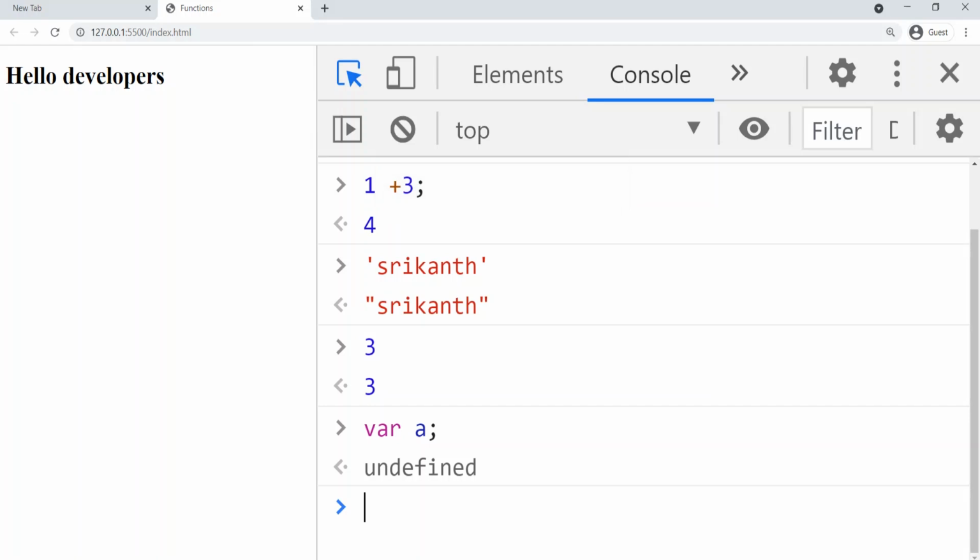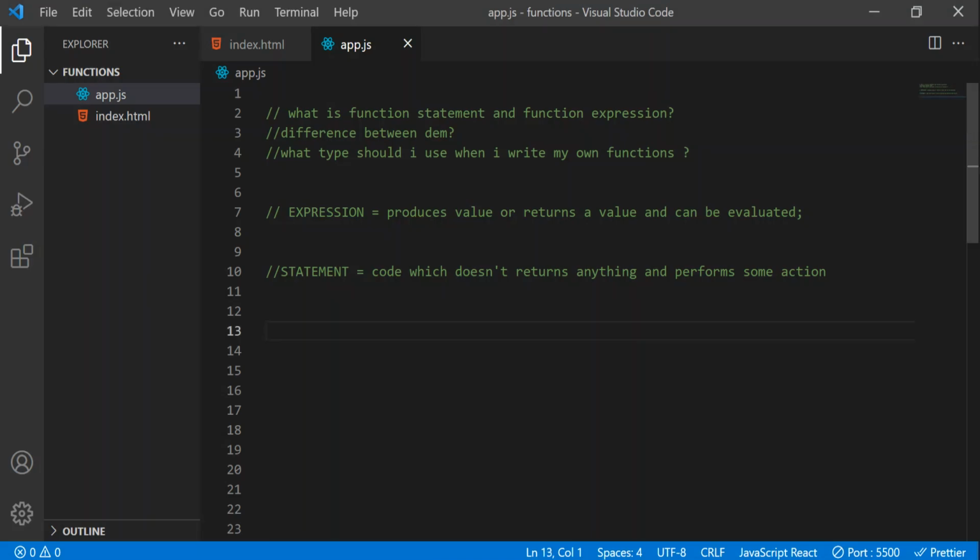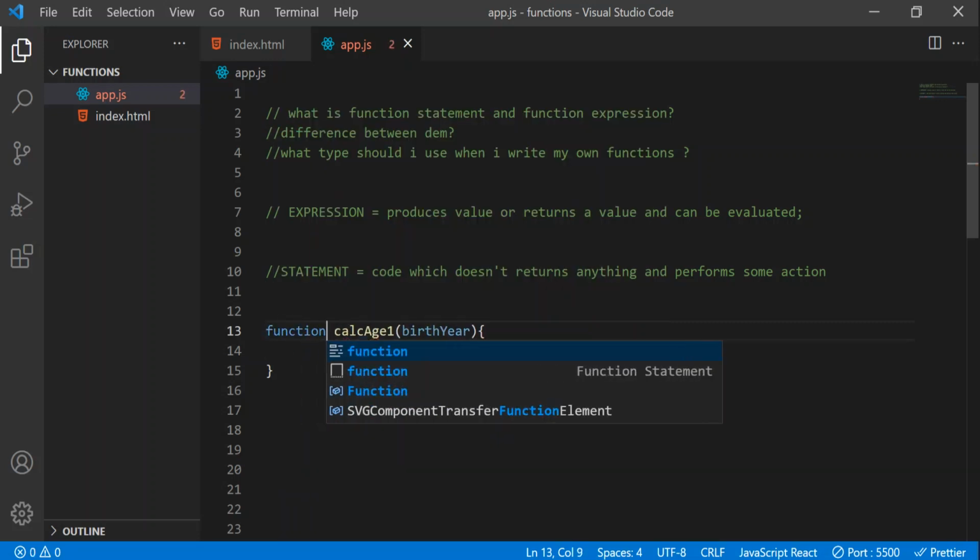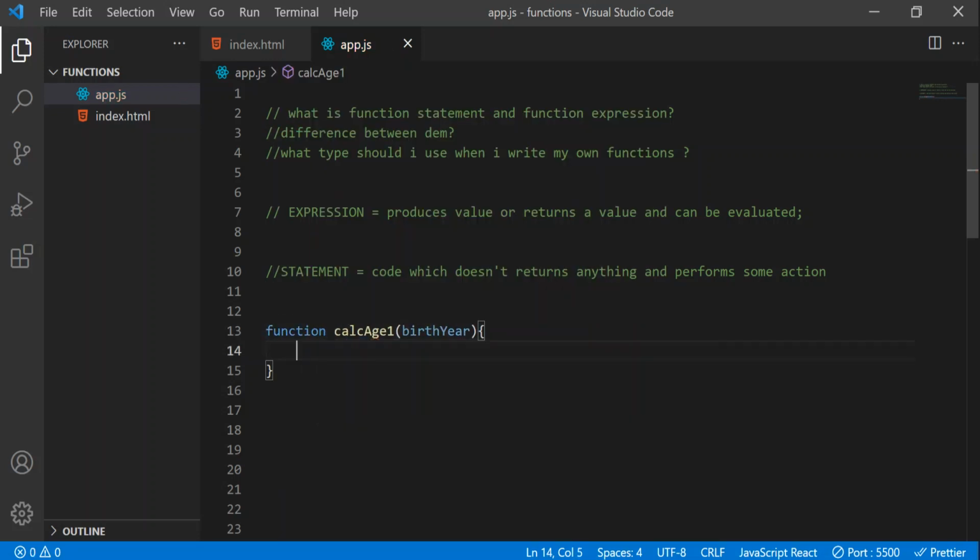Now let's see what function statements and function expressions are. I'll write one normal function now. I'll write function calculateAge1 with the parameter birthYear, and open brackets. Sorry, it's not var here, it's function; we are creating a function. Inside that I'll write another variable, age equal to 2030 minus birthYear. After that I can simply return age.